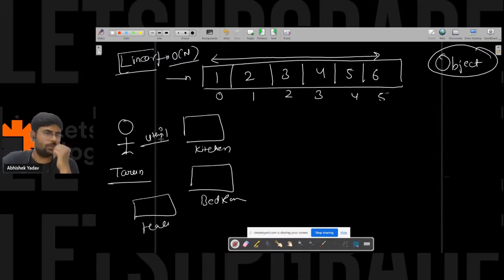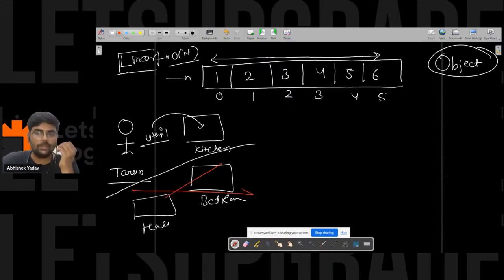So Tarun, what do you do? In order to find the utensil, you go to the kitchen. Basically, you are reducing the search space, right Tarun? Yes or no? You are going into the kitchen. And when you are inside the kitchen, again what will you do?